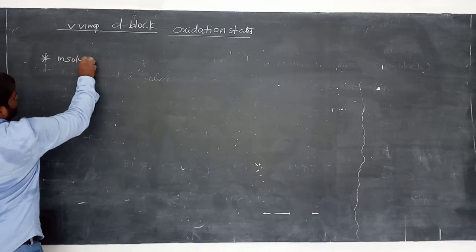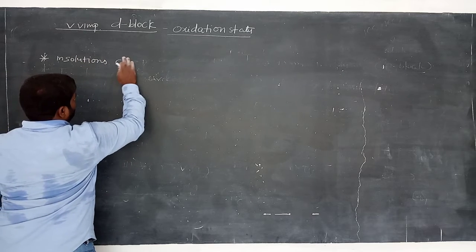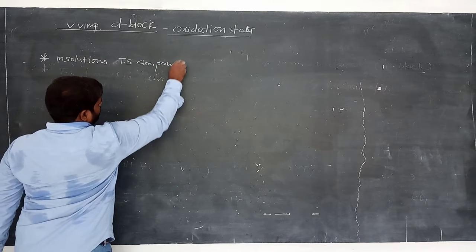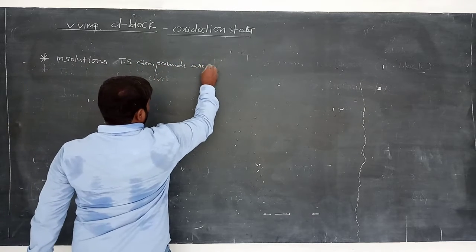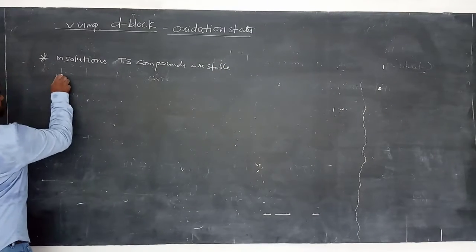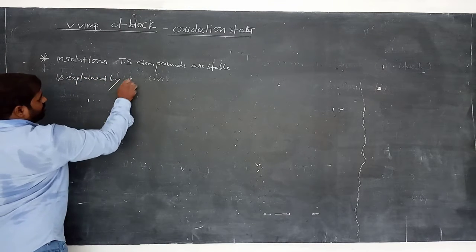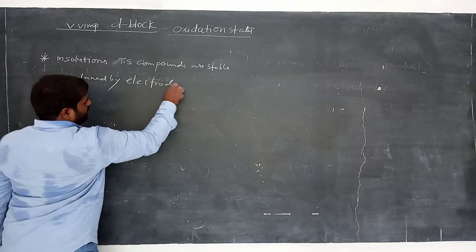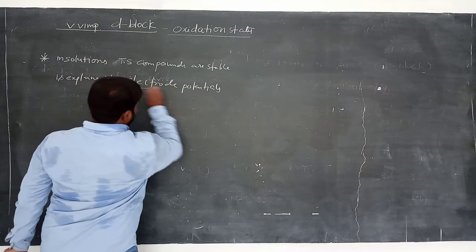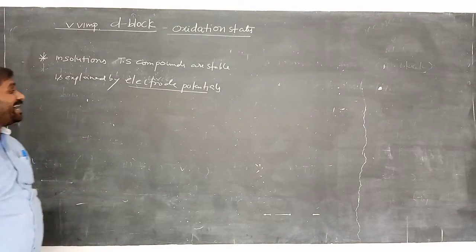In solutions, the stability of transition compounds is explained by electrode potentials. So the stability of transition compounds in the solution medium is explained by electrode potential.